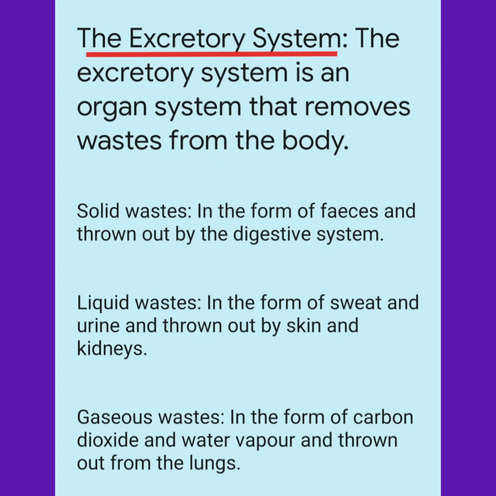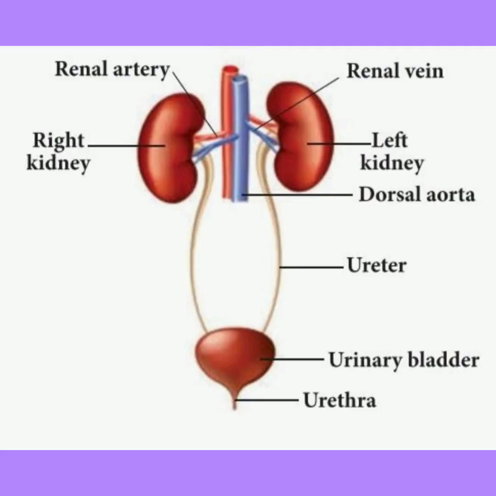We have two kidneys, one on either side of the abdomen. They are reddish brown in color, bean-shaped organs which help in the formation of urine.